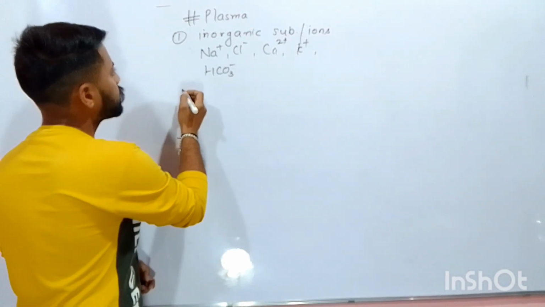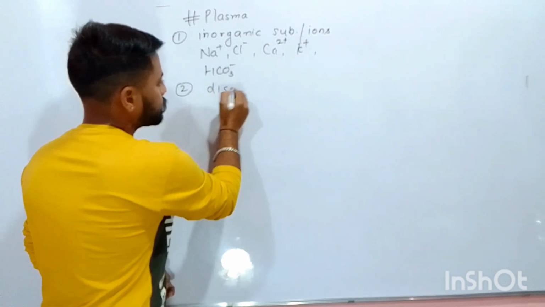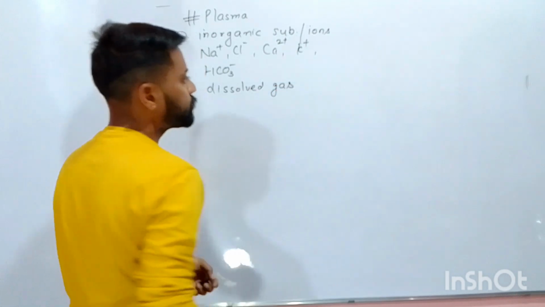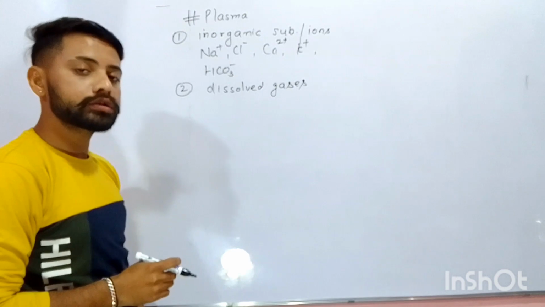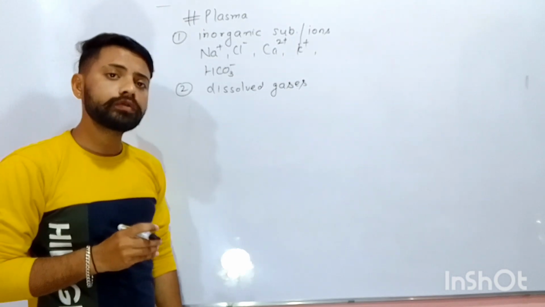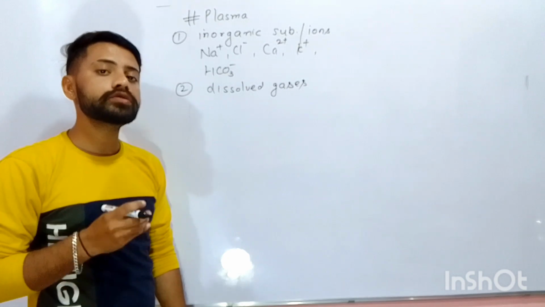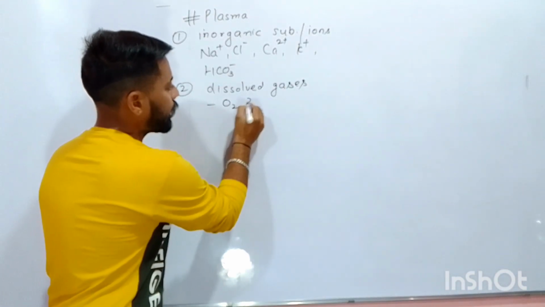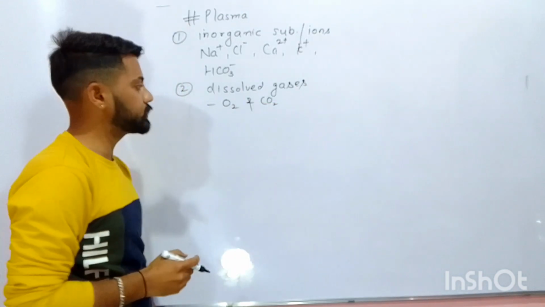Next thing which is present in plasma are the dissolved gases. The respiratory gases like carbon dioxide and oxygen, a small percentage of these gases is present as dissolved gases in the blood. So oxygen and carbon dioxide are present as dissolved gases.